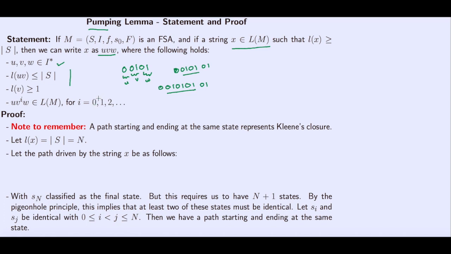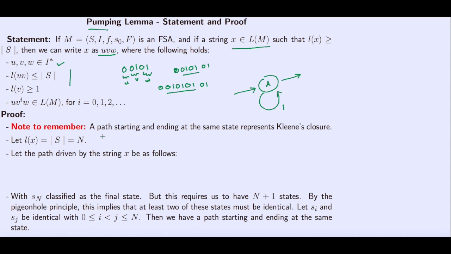Okay, so now let's start with the proof. For the proof we need a note to remember, which is that if we have a finite state automaton, for example, let's say this is a state A and we have a 1 here. What does it mean in the language form? It means that we can have 1. There is some path here, and that path can have any number of ones. It can have 0 ones, it can have 1 one, or it can have 1000 ones, or any number of ones here.